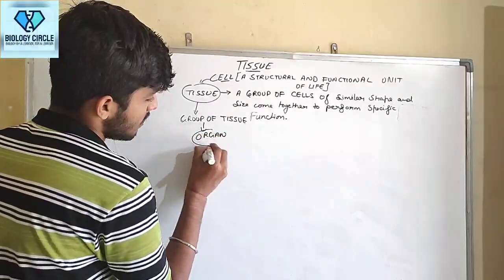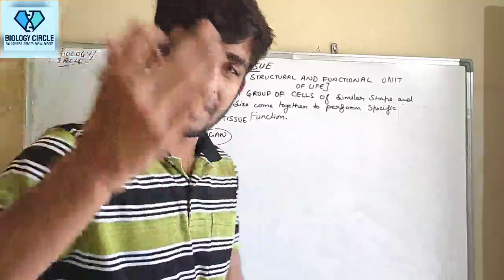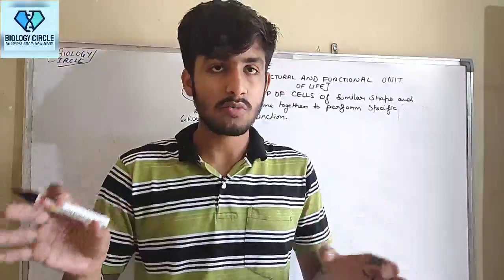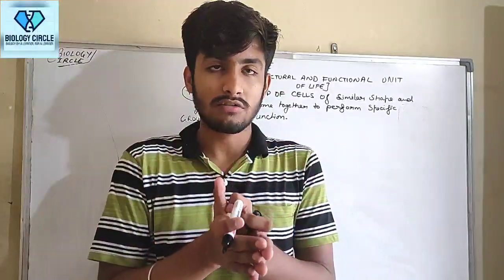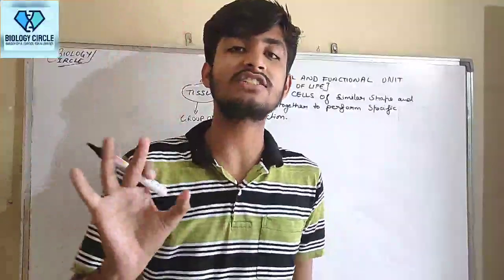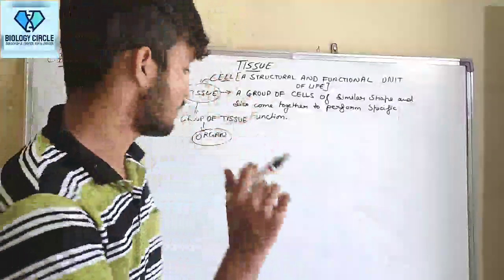Similarly, when a group of organs of similar shape and size come together to perform a specific function, it is known as an organ system.